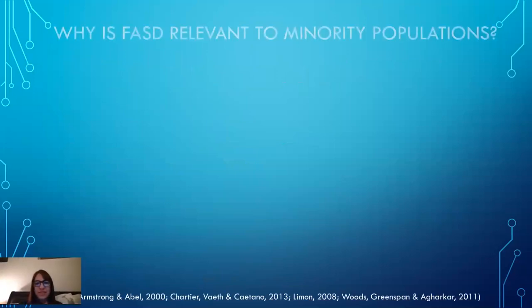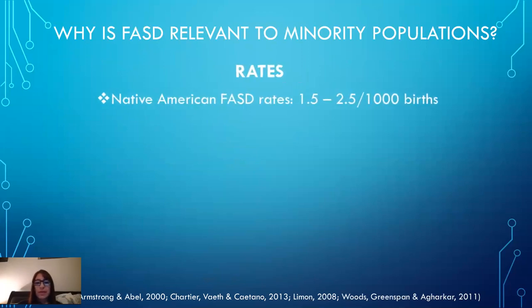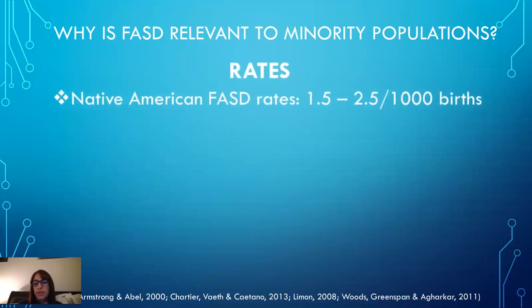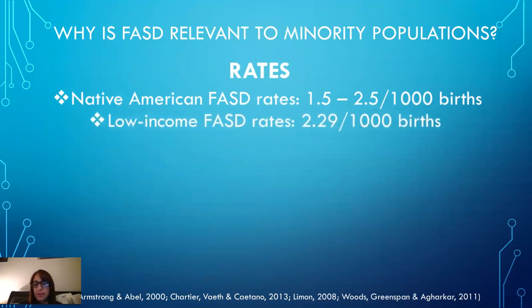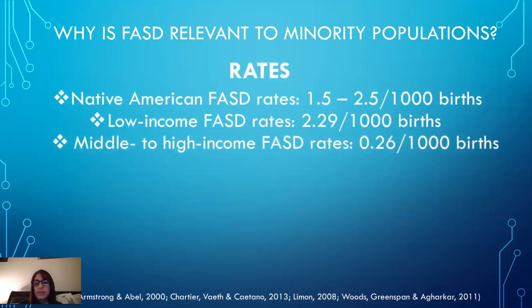Thanks, David. FASD is relevant to minority populations because minority and low-income populations have some of the highest rates of FASD in the United States. The rates of Native Americans born with FASD are 1.5 to 2.5 per 1,000 births. The rates of low-income babies born with FASD are 2.29 per 1,000 births. Middle to high income rates of babies born with FASD are 0.26 per 1,000 births.